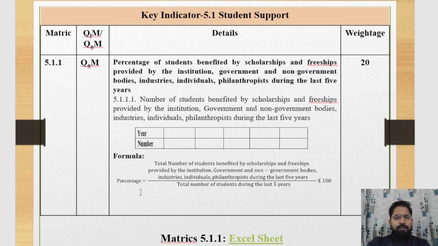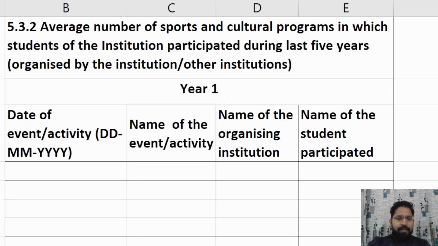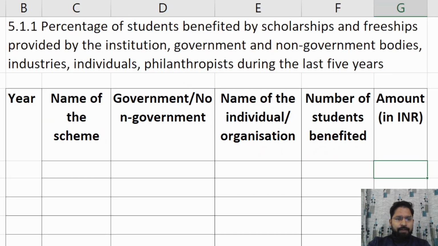Now we discuss the template of 5.1.1. This is the template of 5.1.1. In this template, we provide the percentage of students benefited by scholarship and fellowship. Here we mention the year. Here we mention the name of the scheme.